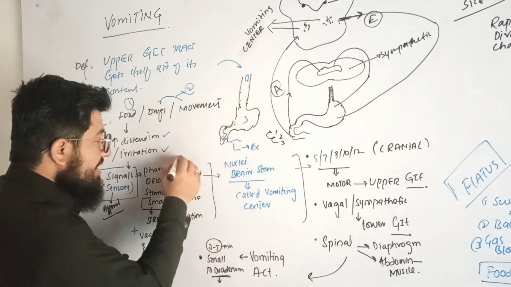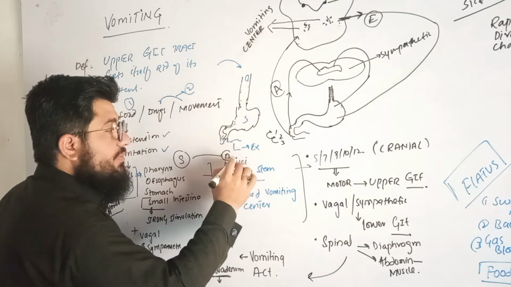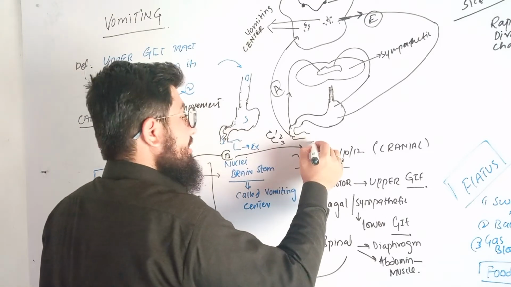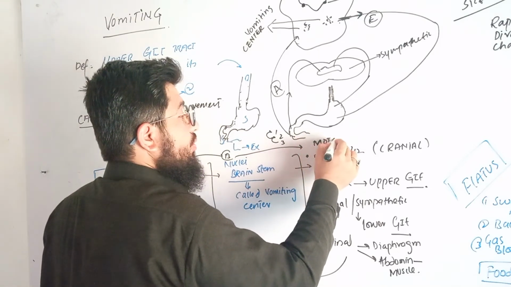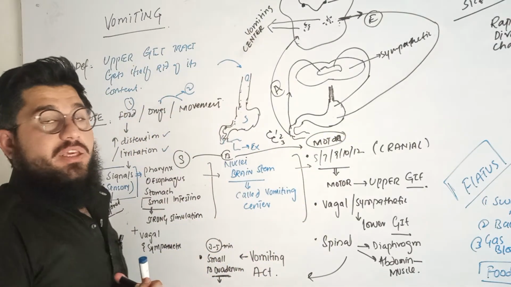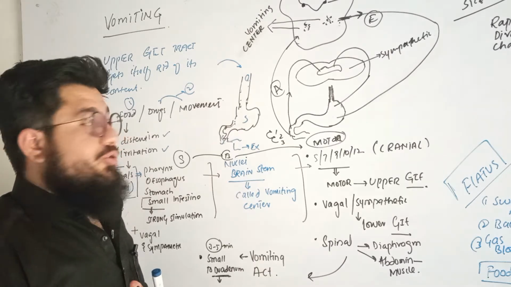What is happening here? Sensory neurons are sensing. They are giving to the brain, and from the brain then there are certain areas being stimulated. So then what will be happening? Then motor neurons will be stimulated, and they will be responsible to give information or give orders to certain areas of the body to do the job.